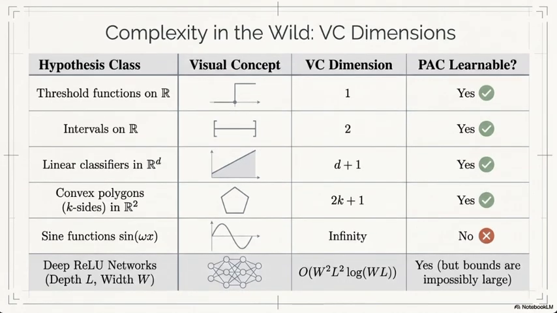Then comes VC dimension of common classes. Threshold functions have VC dimension 1. Intervals have VC dimension 2. Convex polygons with k sides have VC dimension 2k plus 1. Sine waves have infinite VC dimension and are not PAC learnable. And deep ReLU networks have large but finite VC dimension, so the bounds are usually too loose to be useful.